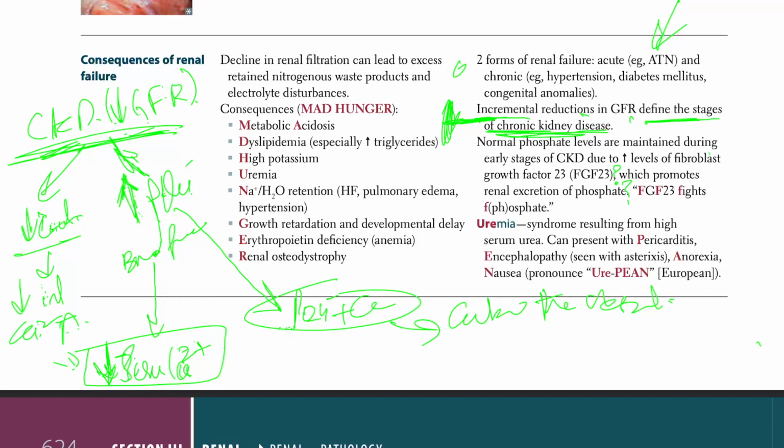When you calcify the vessel, it causes stiffness of that vessel. That leads to release of fibroblast growth factor 23. So when that releases,